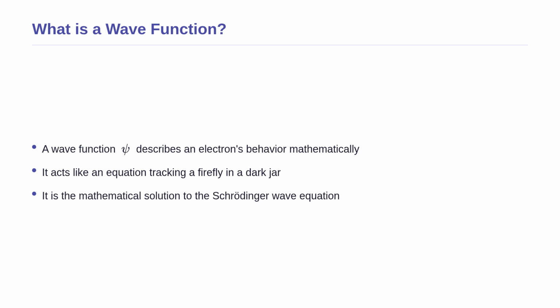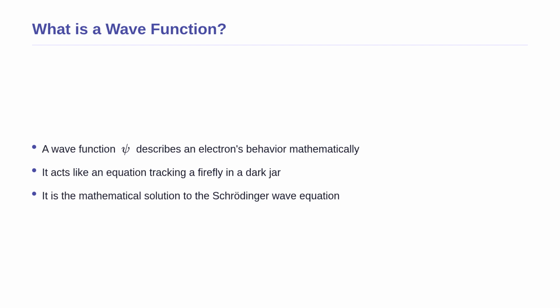Let us start with a simple analogy. Imagine you are trying to catch a firefly in a dark jar. You cannot see exactly where it is at any given millisecond, but you know it spends most of its time near the bottom, where you placed some sugar. If you were to write a mathematical equation to describe the firefly's movement, that equation would be like a wave function. In quantum mechanics, a wave function, represented by the Greek letter psi, is simply a mathematical expression that contains all the information about an electron's behavior in an atom.